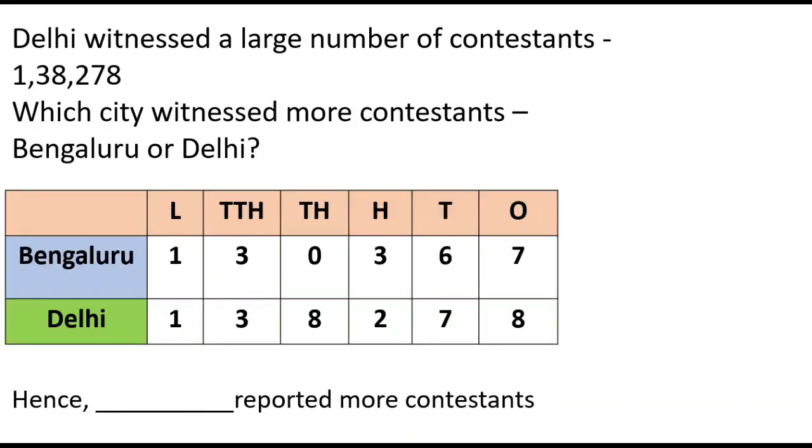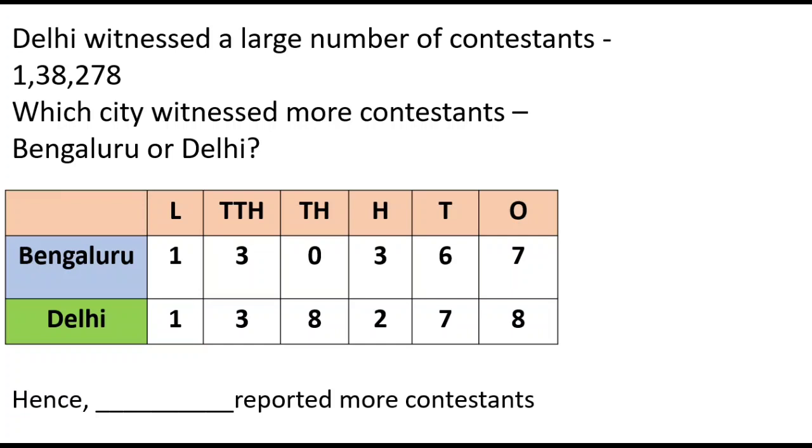Now, Delhi witnessed a large number of contestants, that is 1,38,278. Which city witnessed more contestants, Bangalore or Delhi? As you observe in the table, the number of contestants from Bangalore is 1,30,367, and from Delhi, 1,38,278.